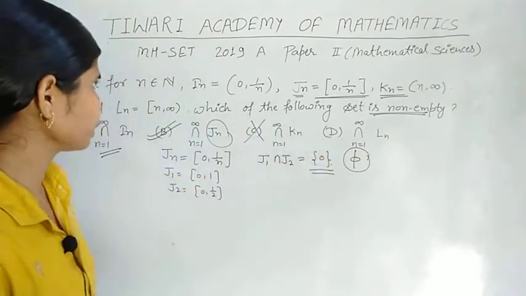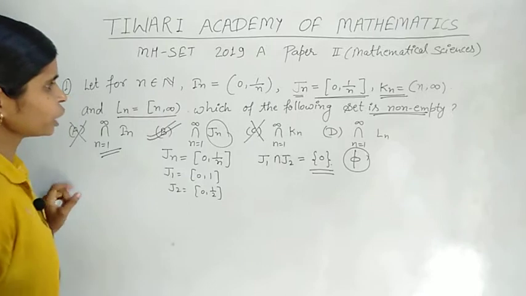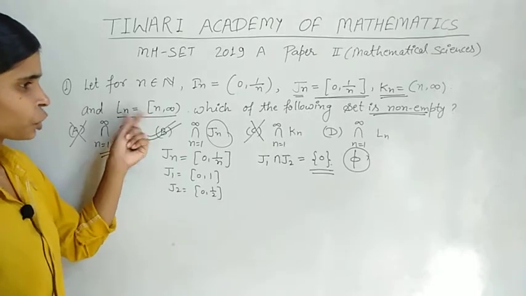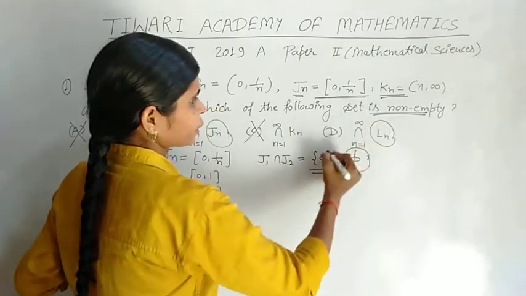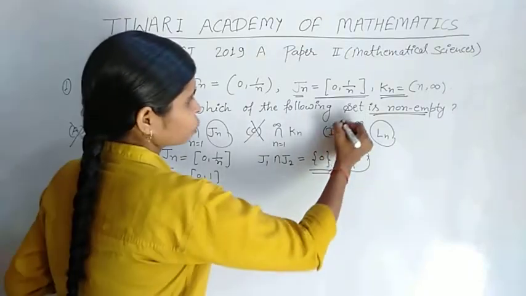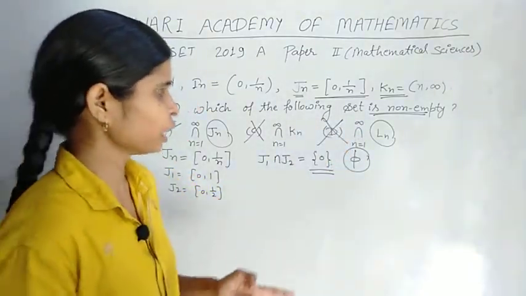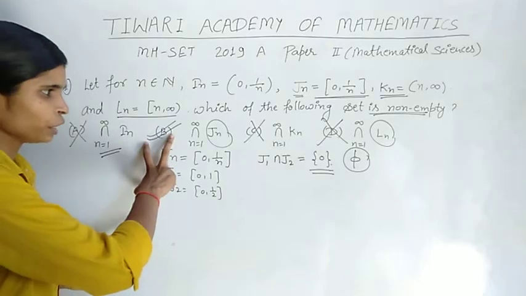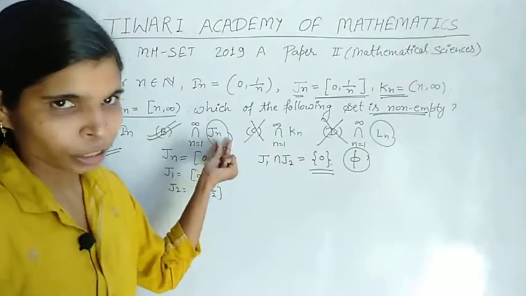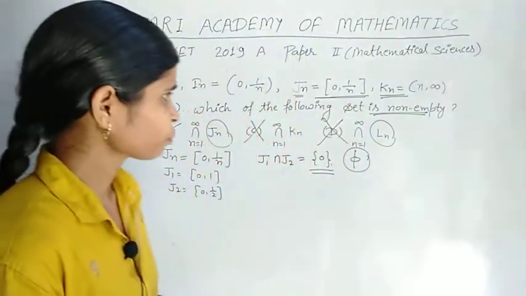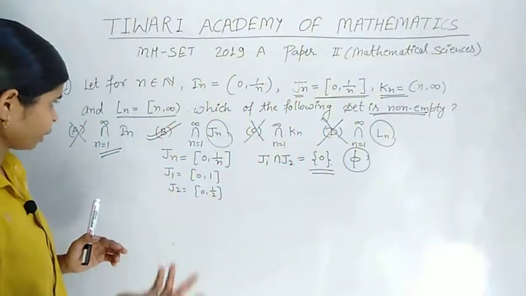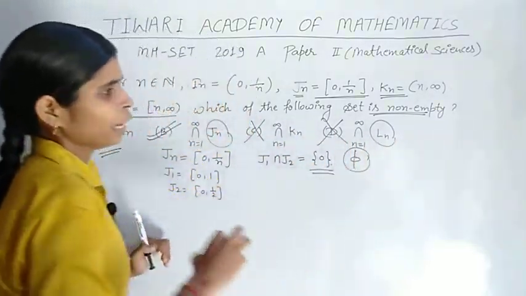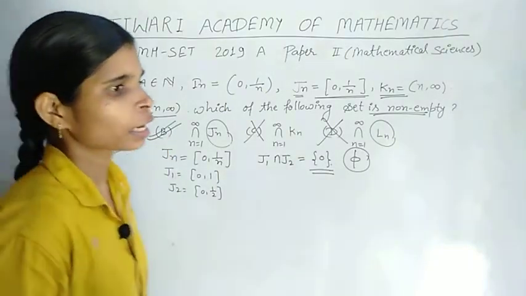Next, option D, Ln is the left-closed interval [n, infinity), and its denumerable intersection will also be the empty set, so option D is also wrong. For question number one, the true option is B. The denumerable intersection of Jn is a non-empty set, while the denumerable intersections of In, Kn and Ln are empty sets. Finally, option B is the correct option.